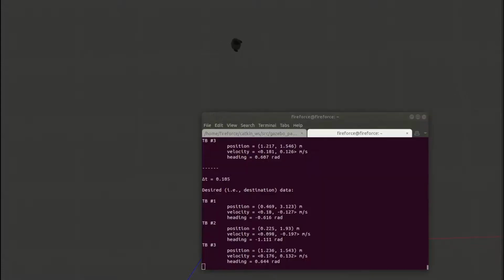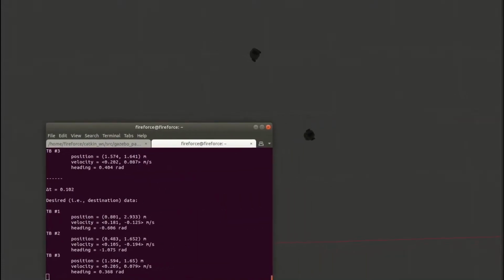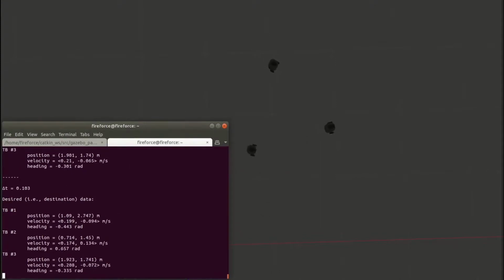Once the turtlebots get into position, there is a slight overshoot and undershoot by each of them, and this overshoot settles out to the steady state relatively quickly, but there is still that small overshoot that we have to account for. And this is the consensus algorithm that we developed in action, and hopefully you enjoyed watching it. Thank you very much.